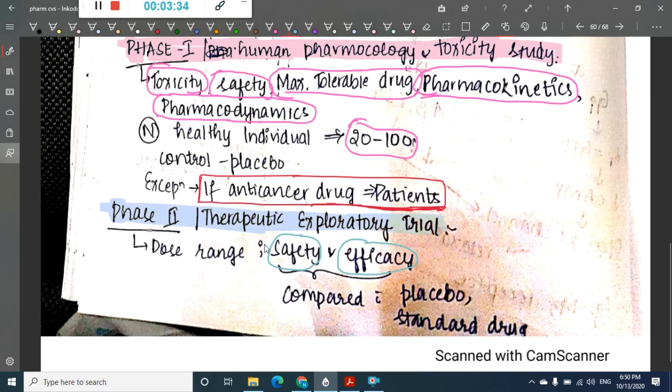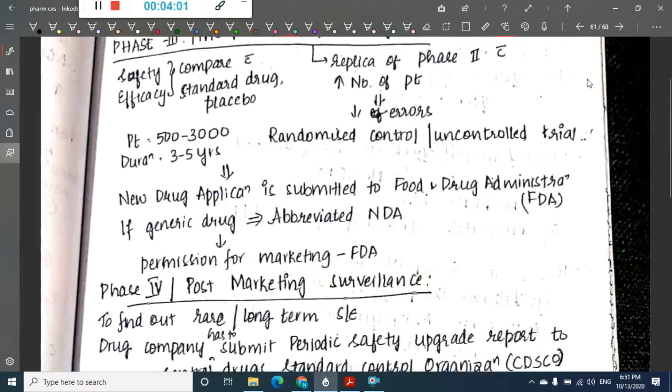You will have to see the dose range, that is the therapeutic range, and you will have to see the safety of the drug and also the efficacy of the drug. The effective dose should be calculated, and the safety, that is the toxic dose, should also be calculated, and you should find out the therapeutic index. This is also compared with a placebo. You will compare this drug with the placebo also. That is phase 2, the therapeutic exploratory trial.